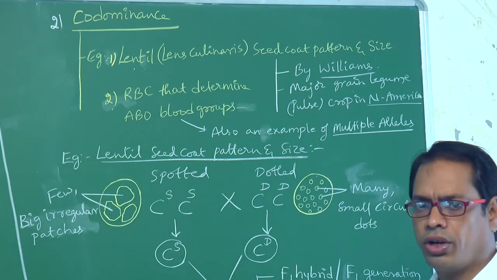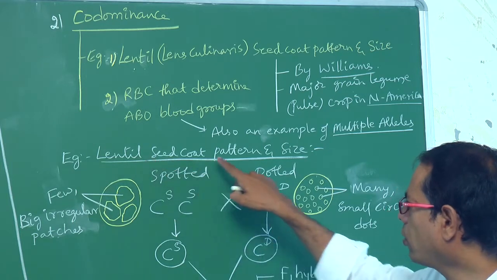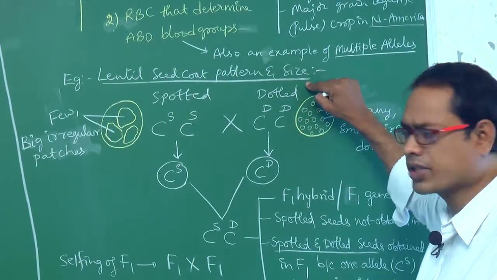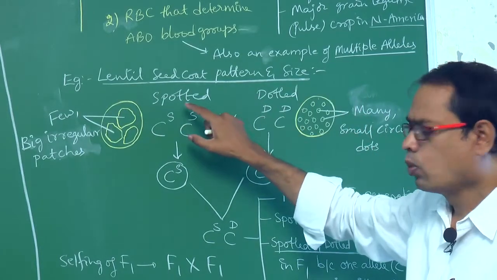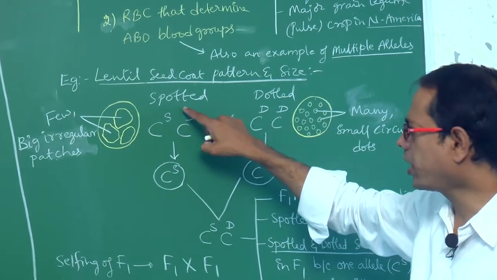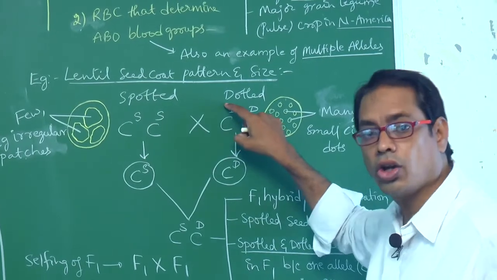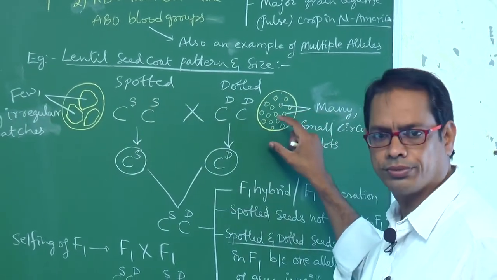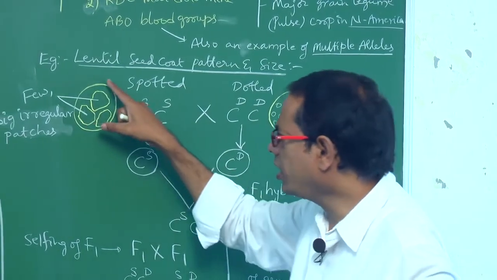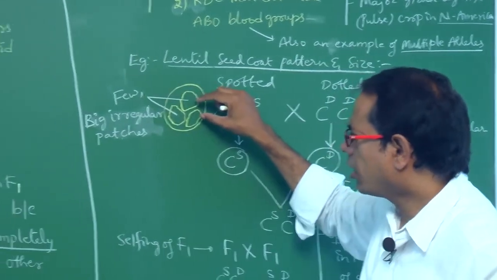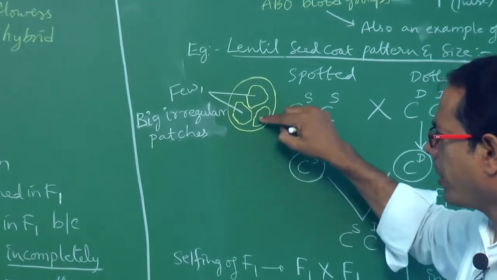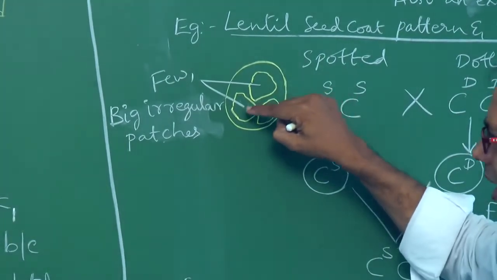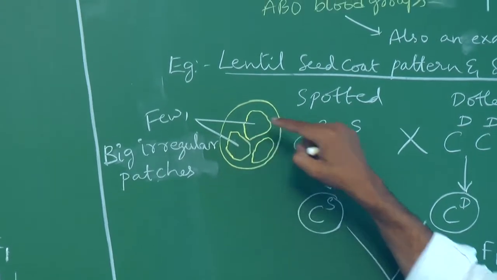One example we have to discuss: lentil seed coat pattern and size. One seed coat in lentil is spotted, another one is dotted. What is spotted? Here, the number of patches is small, each patch is bigger in size and irregular in shape.